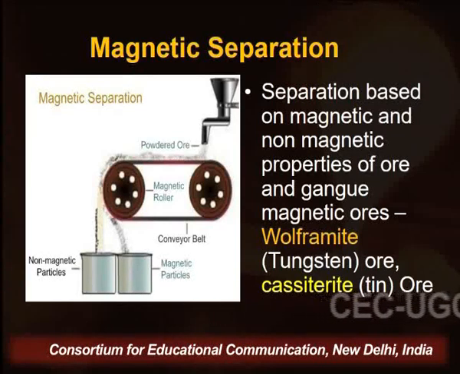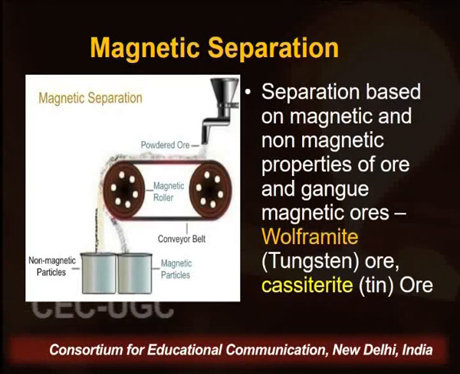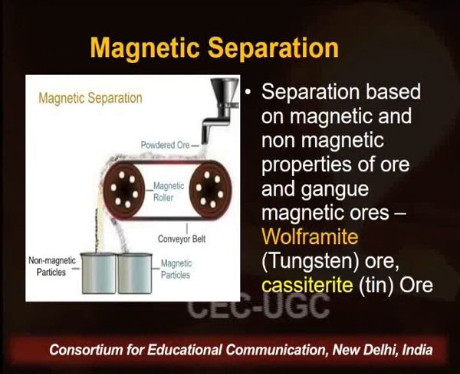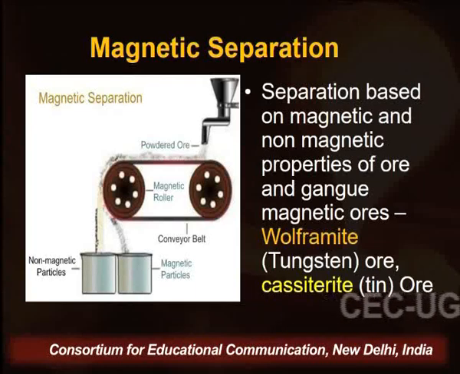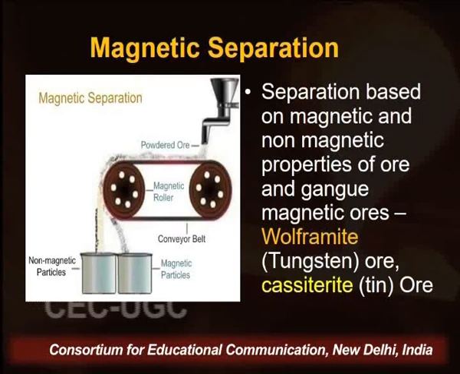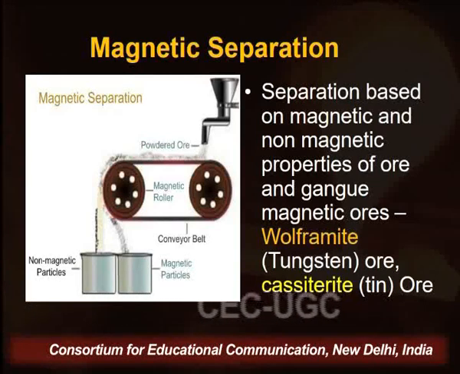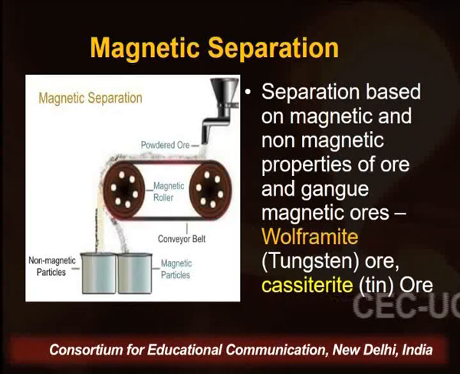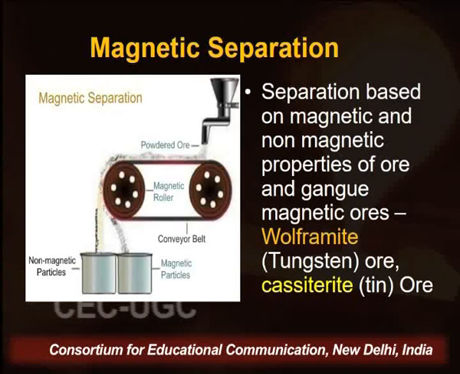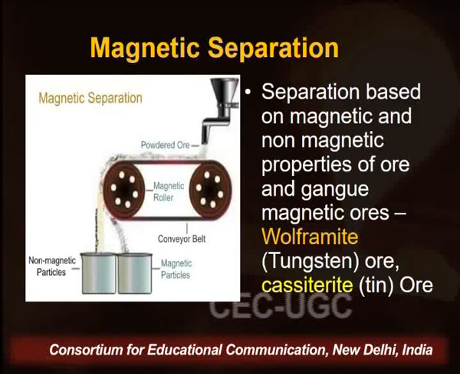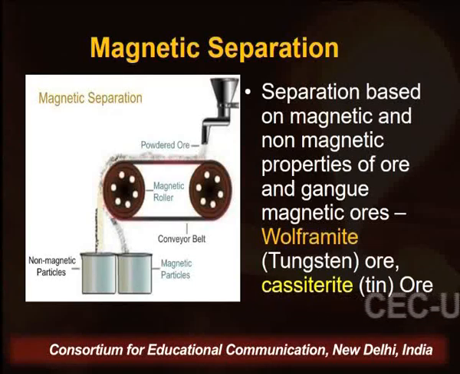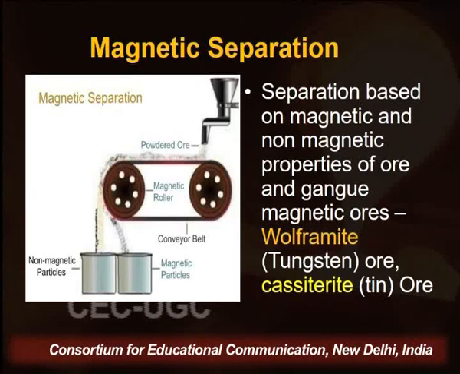Here, magnetic separation is based on the magnetic and non-magnetic properties of ores. Here we will find out the ores which have magnetic and non-magnetic properties. Important ores are wolframite, the ore of tungsten, and cassiterite, the ore of tin. These are some ores which have magnetic properties, and here we have to treat those ores on the basis of the magnetic process.